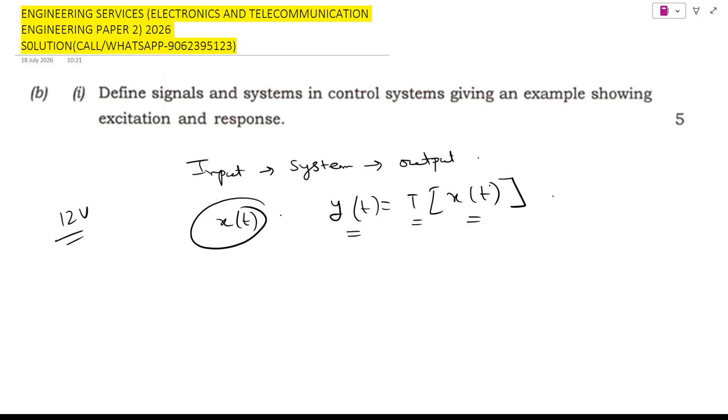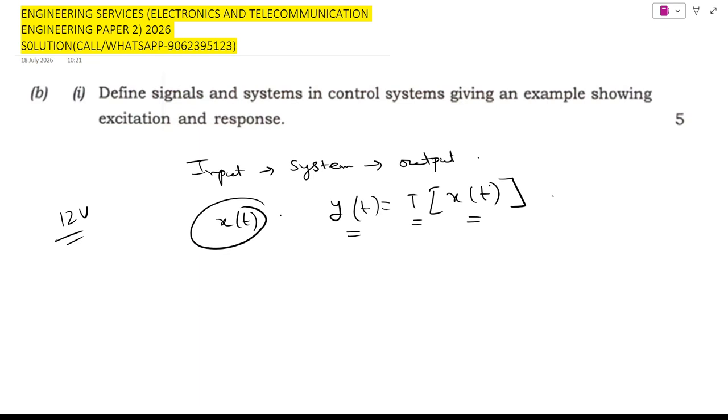Now, every response has two parts. Transient response: immediately after applying the input, the output changes rapidly, and this short duration behavior is called the transient response. And what about the steady state response? After sufficient time, the output settles to its final value, and this is called the steady state response. Almost every control system chapter studies these two responses. Now think about an electric heater. You switch it on, the switch action is the excitation, and the heater gradually becomes hot. So the rise in temperature is the response. Every engineering system behaves exactly like this.